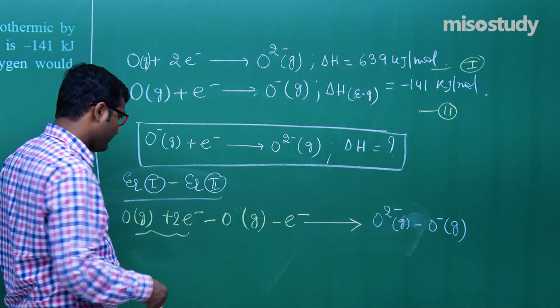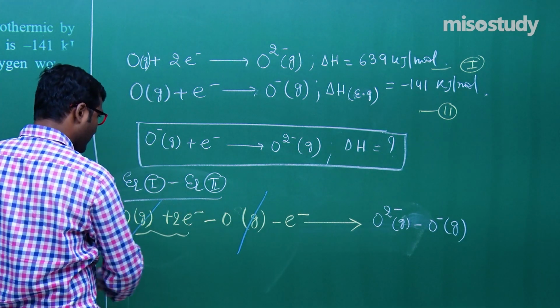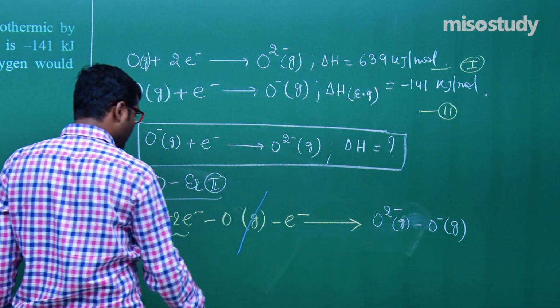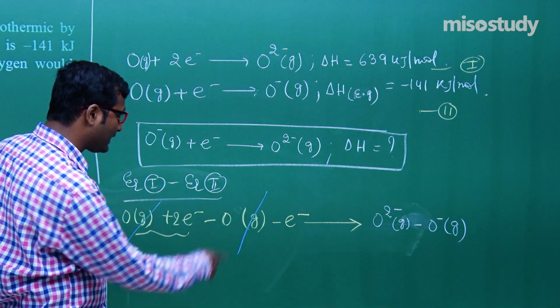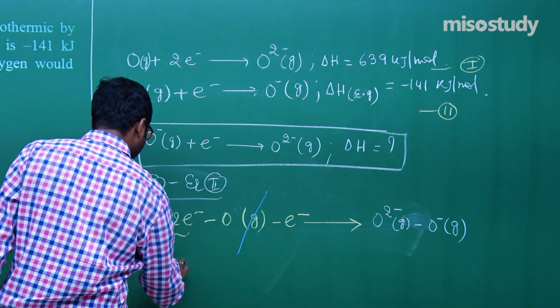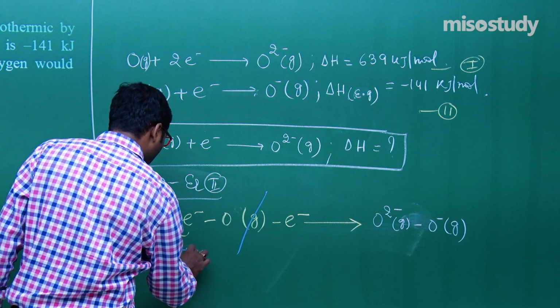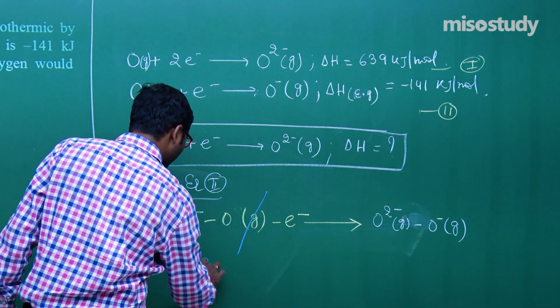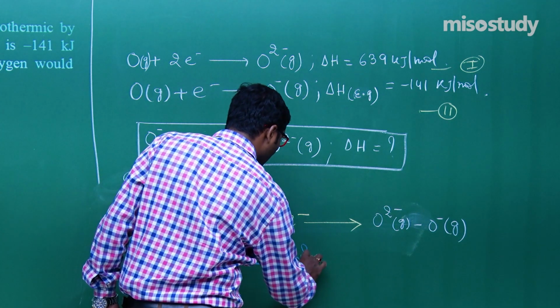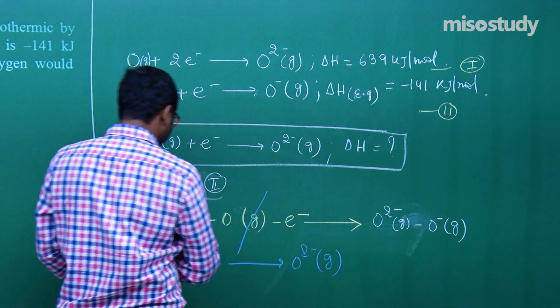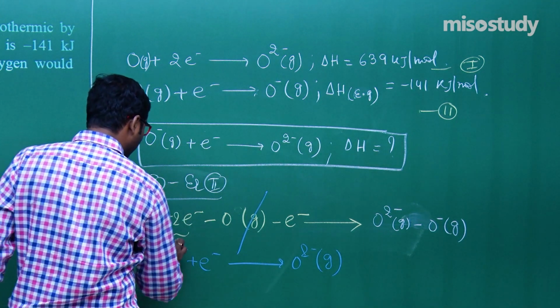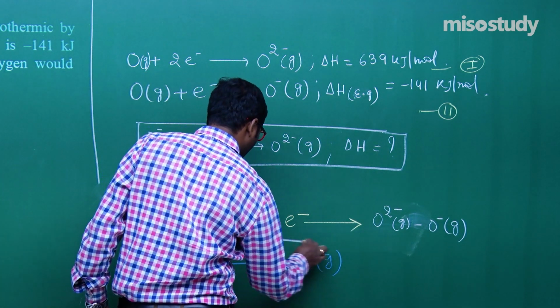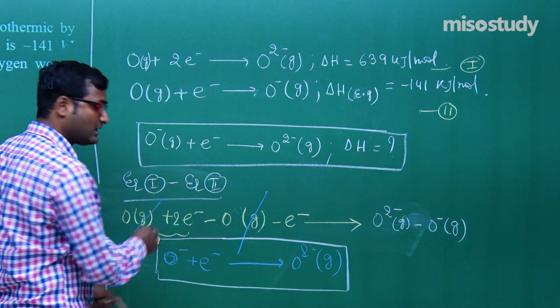This O will cancel this one, 2 electrons minus 1 electron gives 1 electron. So the final expression is O- plus electron gives O2- in gaseous form. Now we got the desired equation. O-, is it visible to you?